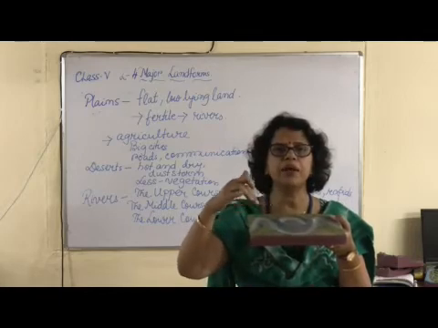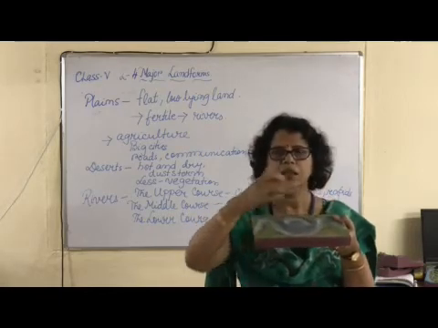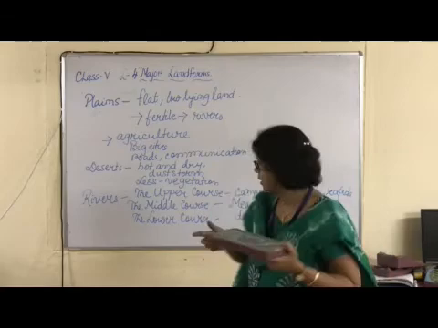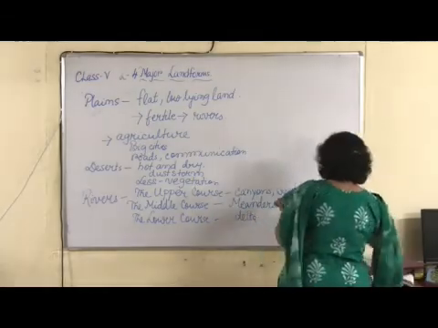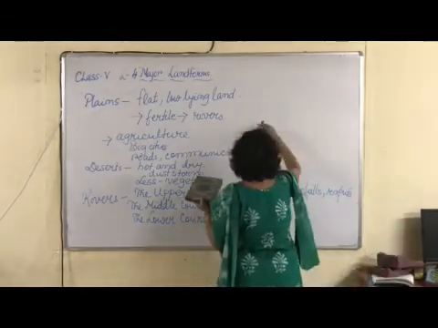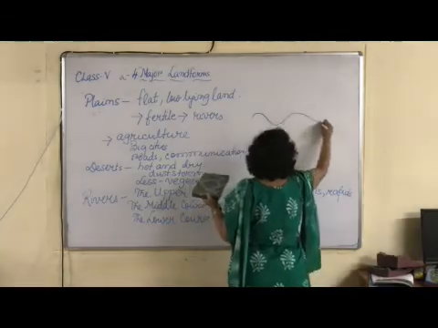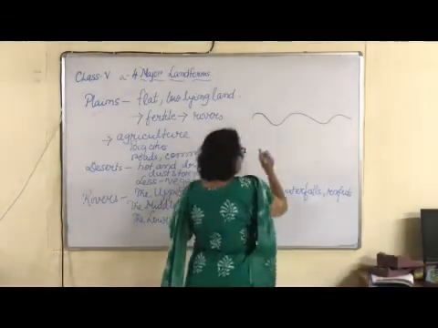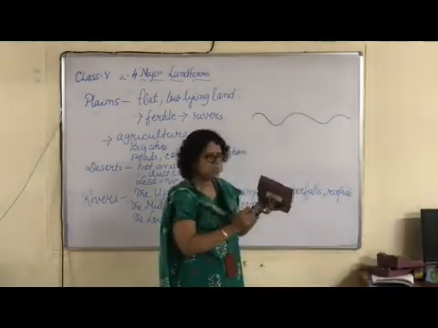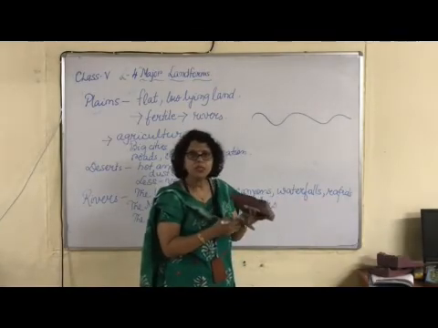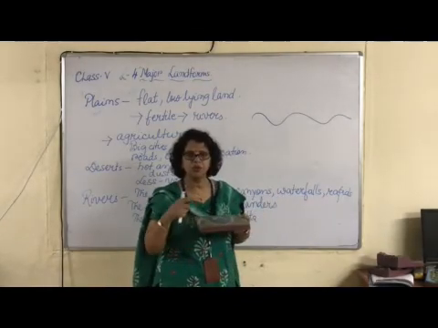Now what is a meander? Like this. They form meanders. I will show you. This is a meander. It is formed during the second stage of the river.